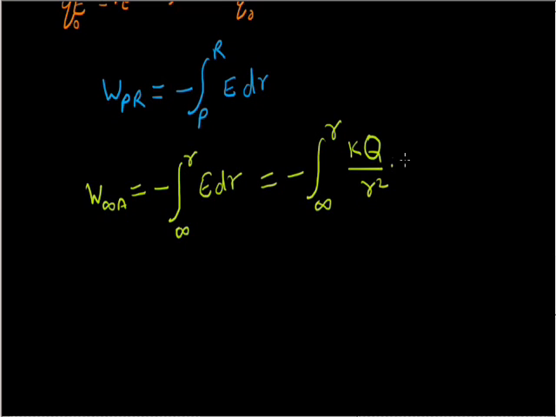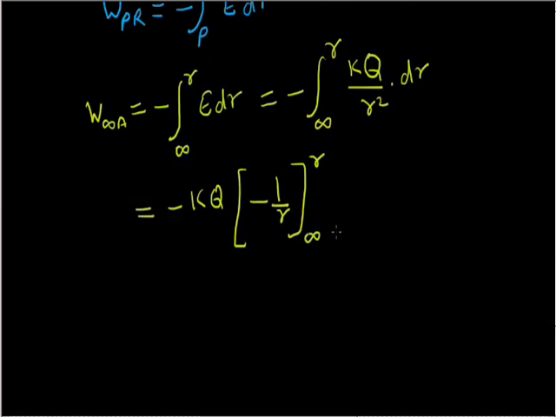So by doing the integration we get K, and capital Q is constant here, times minus 1 upon R with limits infinity to R. So the work done in bringing a unit positive charge from infinity to point A, which is R distance apart from capital Q charge, will come to positive KQ upon R, because the two minus signs give positive, and this is nothing but potential.